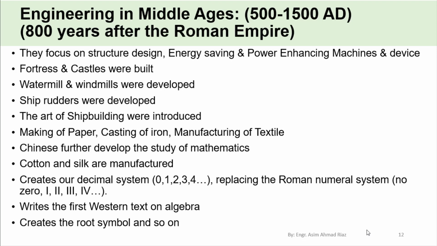The Chinese further developed the study of mathematics. Silk and cotton were manufactured. So they developed their own. This created our decimal system 0, 1, 2, 3, replacing the Roman numeral system. They wrote books on algebra, created the root symbol or root sign, and made further developments in the field of mathematics. So again, it was the golden era in which the engineering field was further matured.